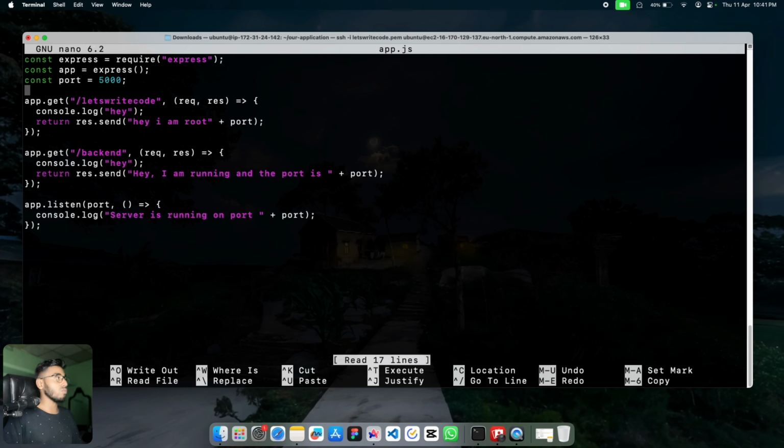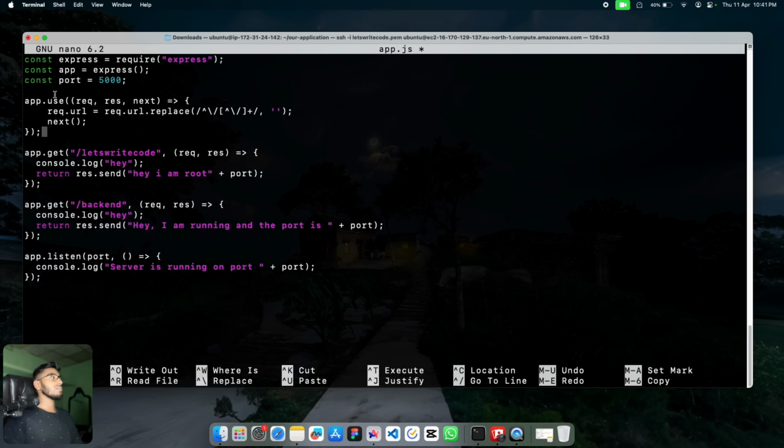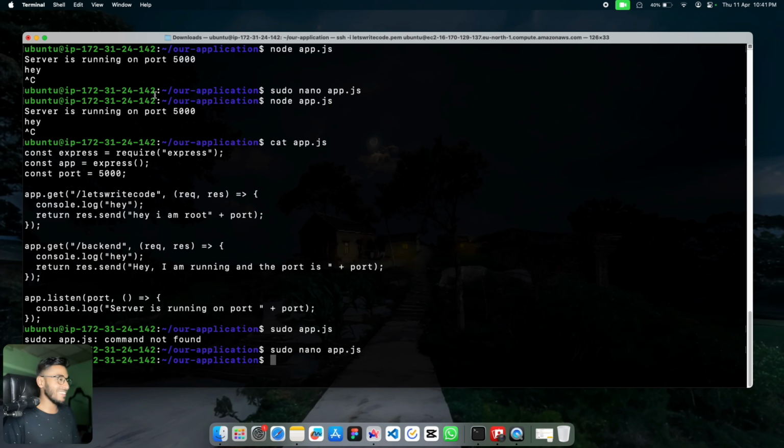Wherever your middleware code is, or on top of your application, after the app is mentioned, and maybe after the port, or whatever you like, just paste this code. What it does is it removes that part. It removes backend, API, whatever word you mentioned in the Nginx; it doesn't care about it. It just removes it. And that is one of the quickest ways to fix it.